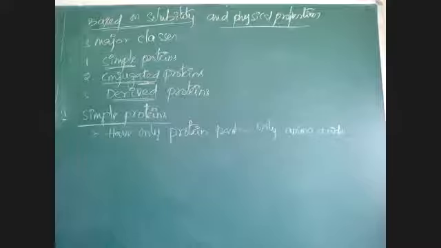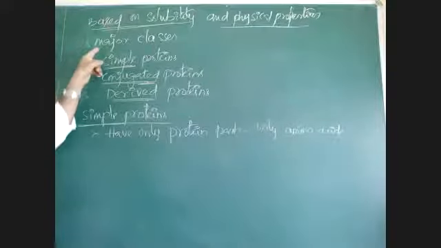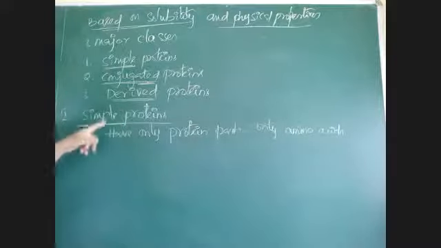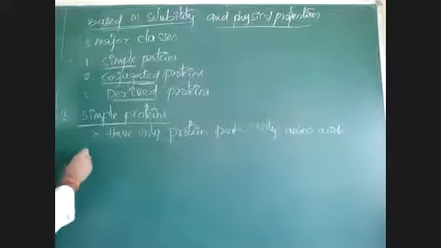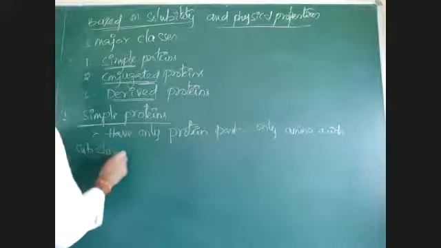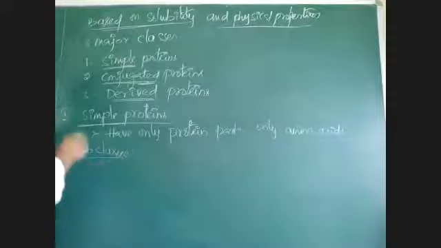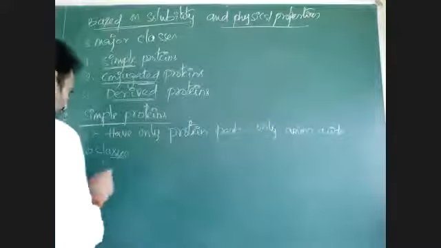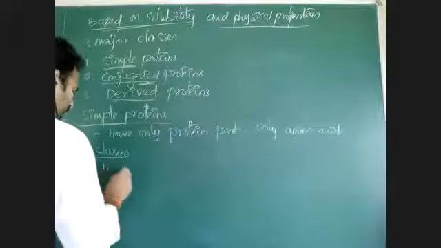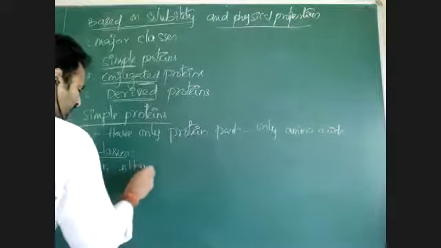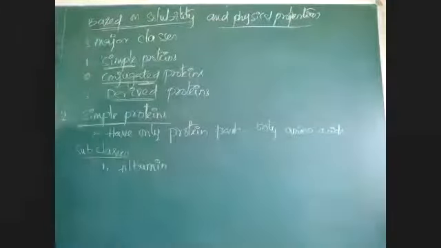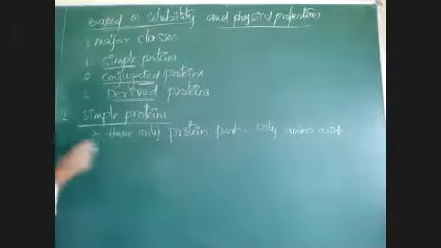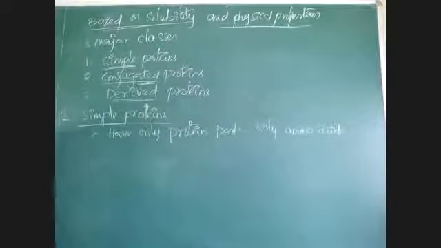These simple proteins are classified based on their properties, like solubility and physical properties. Now, these are divided into three major classes. Among them, simple proteins is a major one. These simple proteins are again divided into different types, and there are some subclasses. Among them, first one, albumin. Subclasses in detail are not needed for you. Just names are enough. What are they?